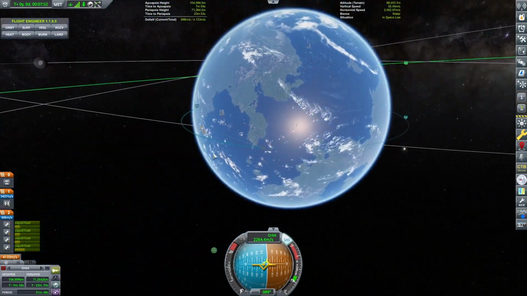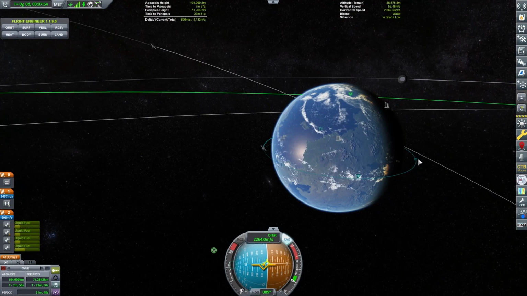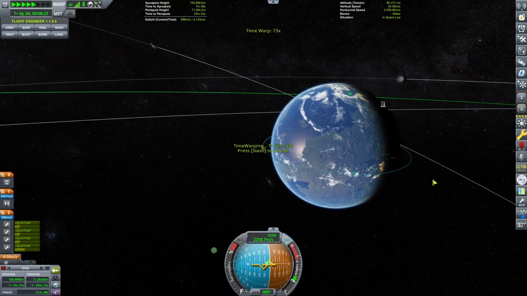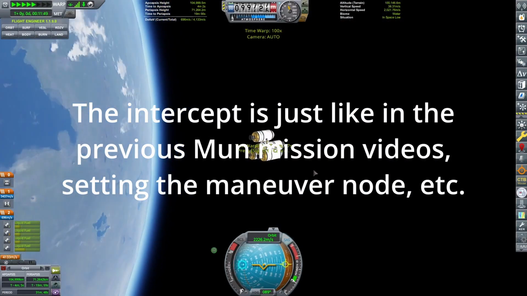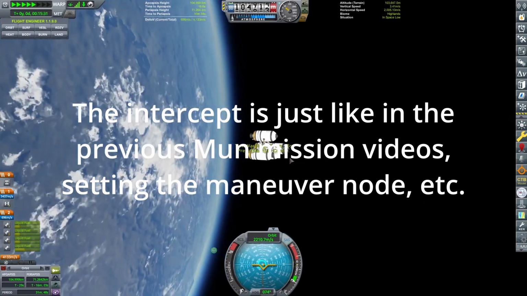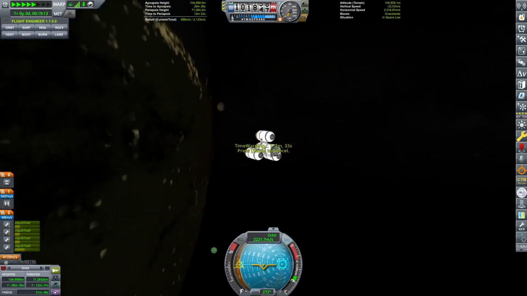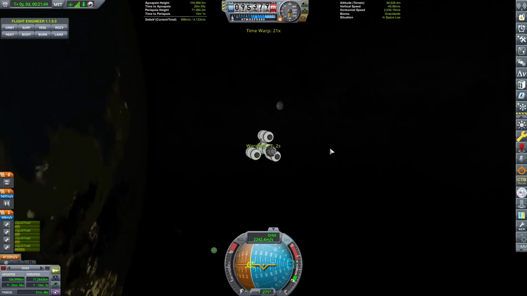Okay, so now where's the Mun? The Mun is over there. So we want to warp over here. The idea is you want to be able to see the Mun rising over Kerbin before you start actually trying to get to it. There it is.